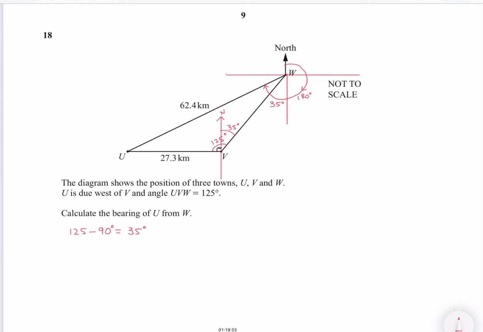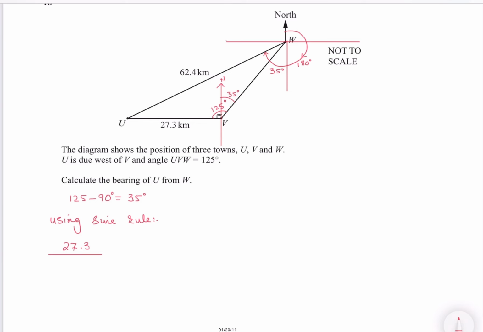180 plus 35, and we need one more angle which is inside the triangle UVW. So using the sine rule to find that angle, 27.3 over sine of UWV equals 62.4 over sine of 125.